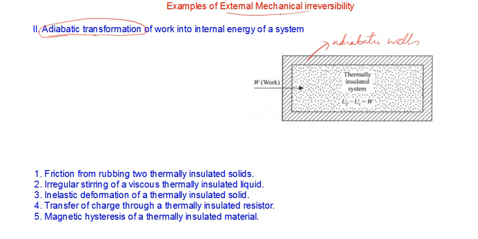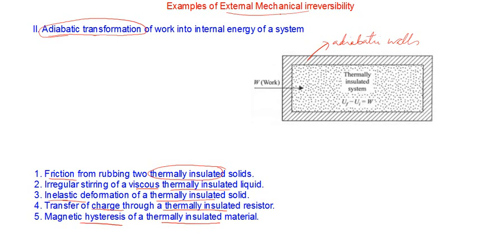Now let's see what the examples are. You will see that the examples are almost the same. Friction from rubbing of two thermally insulated surfaces. See that the word has now changed to thermally insulated. Earlier it was in contact with the reservoir. Now every example that we have discussed earlier has been converted into thermally insulated systems. Other things are the same: friction, viscous effects, inelasticity, electric current, and magnetic hysteresis. The examples remain the same, five typical examples.